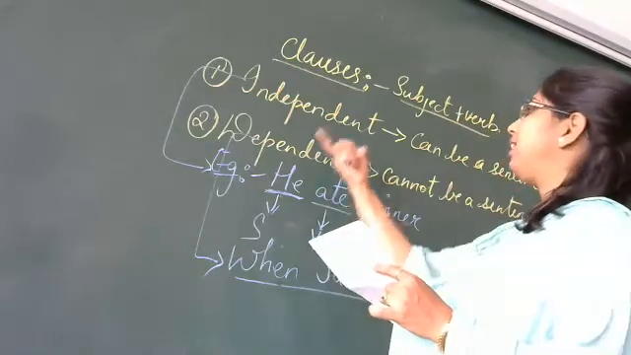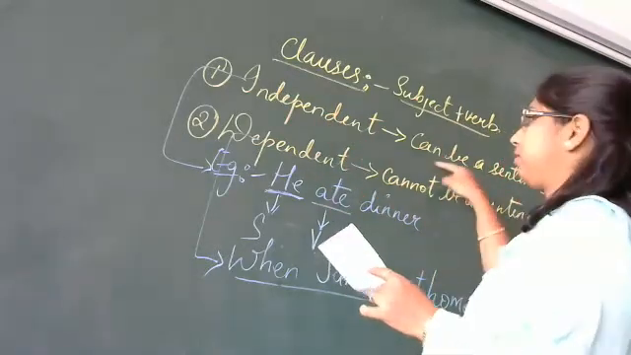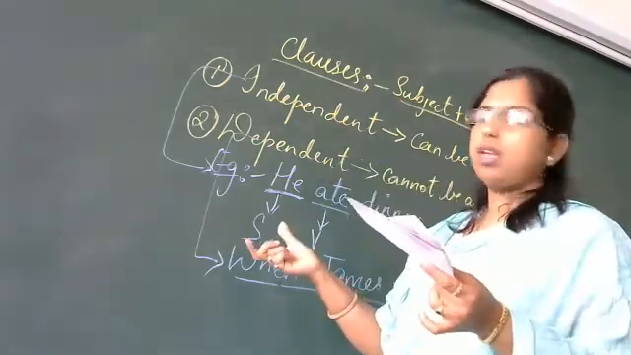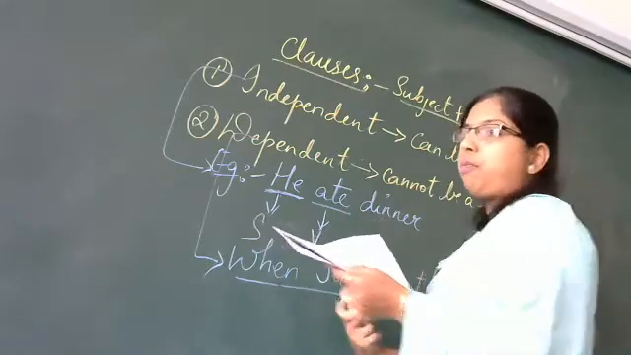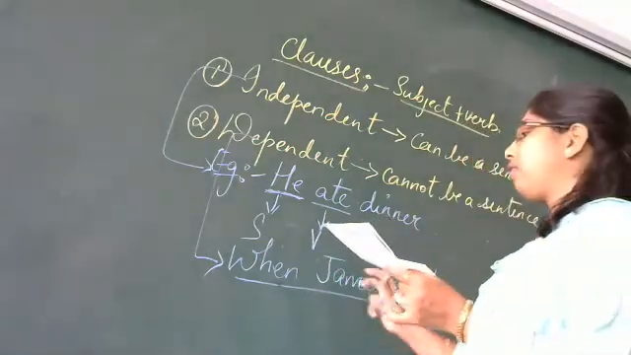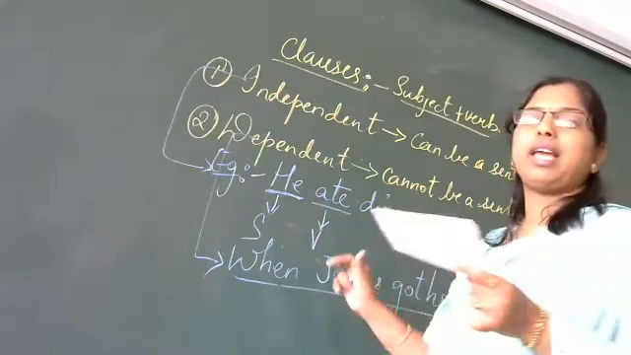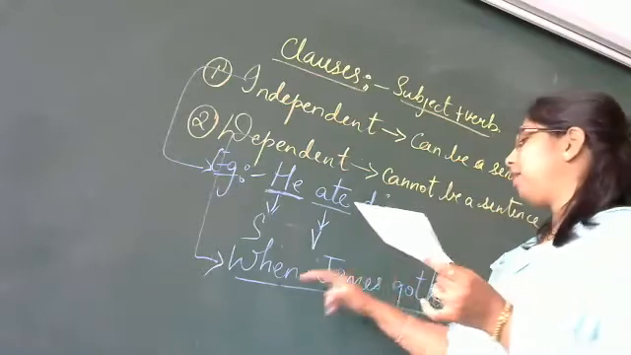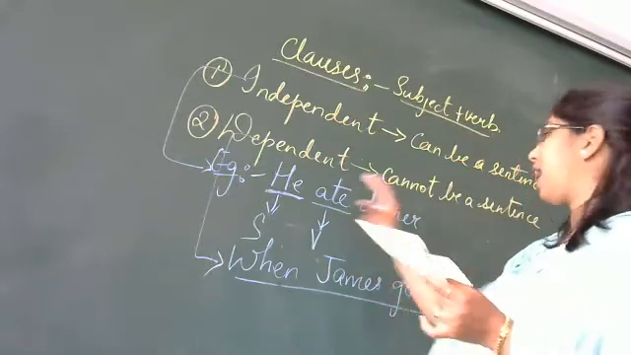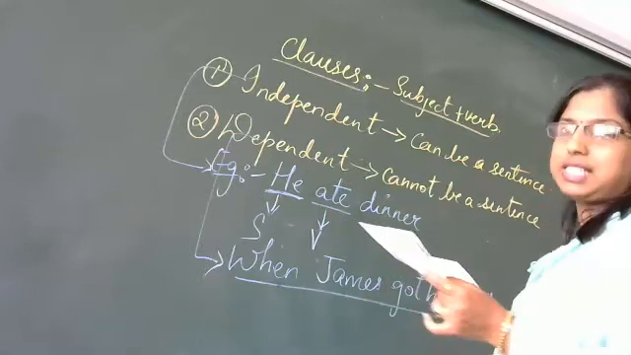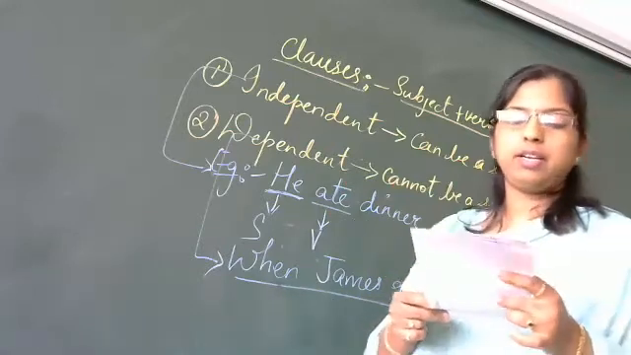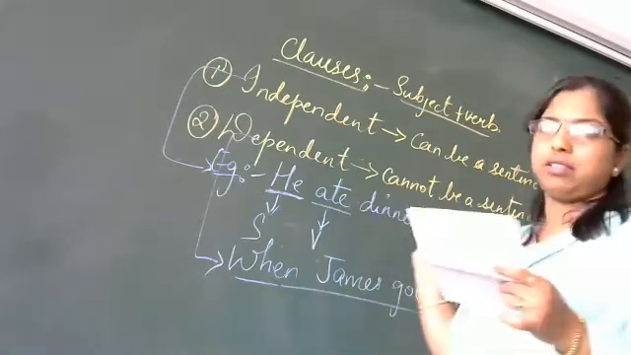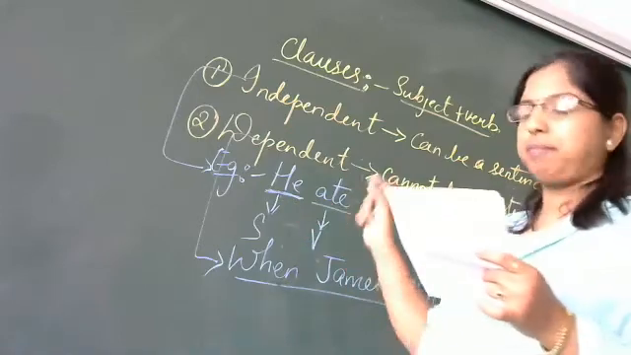Got it? So when the sentence is complete, that time we say it's independent. It doesn't need anybody's dependency. It's complete on its own. But the clause, the group of words, when we don't understand it, when it doesn't make any complete sense, and when we add a few words to that, it becomes a complete sentence, and that is called a dependent clause. That is here when we added, when James got home, he ate dinner. So this is called a dependent clause.